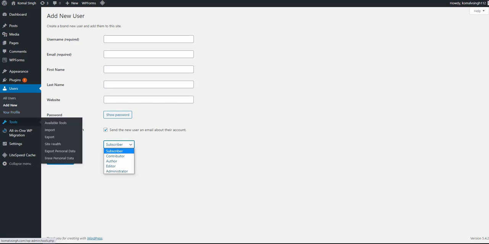Here are the tools. From this tool, you can import or export anything you want. All in One WP Migration is very important. You can either activate or deactivate it.